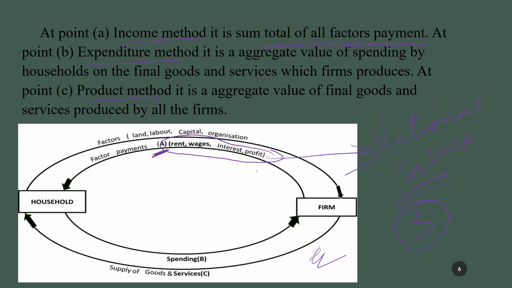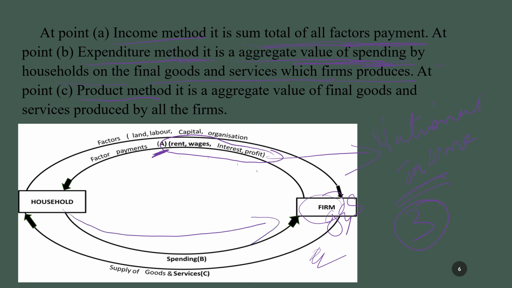Next one is the expenditure method. You can see the expenditure method. It is the aggregate value of spending by households on final goods and services which firms produce. See here, firms have produced goods and services, and these goods and services will be purchased by households.